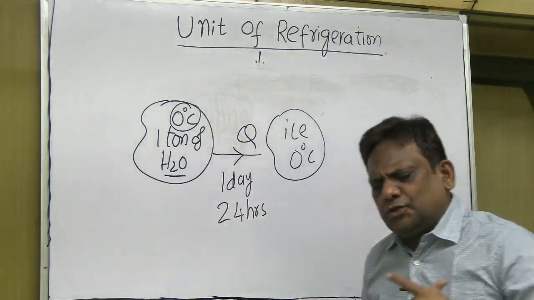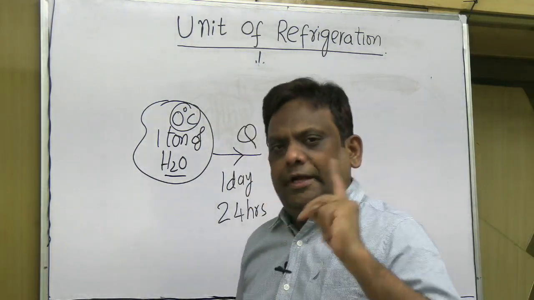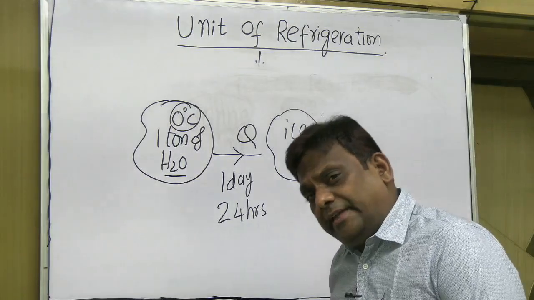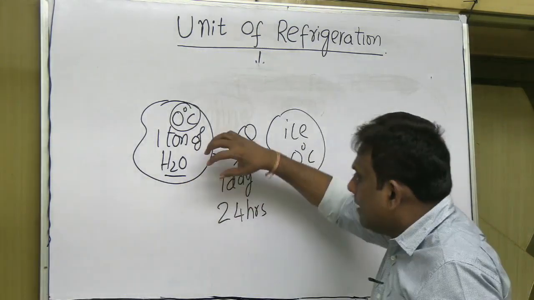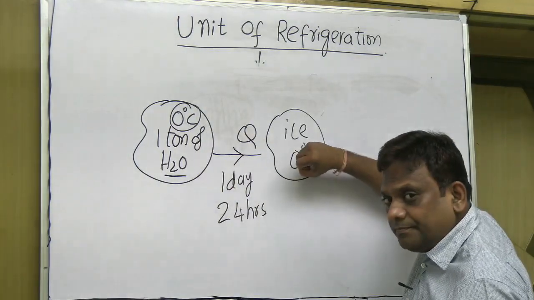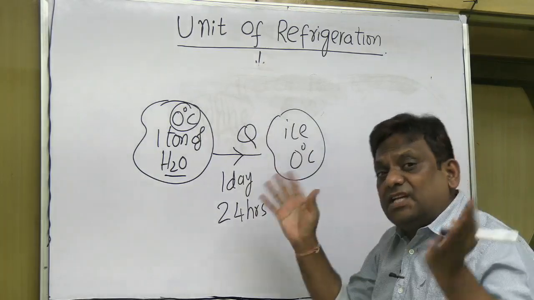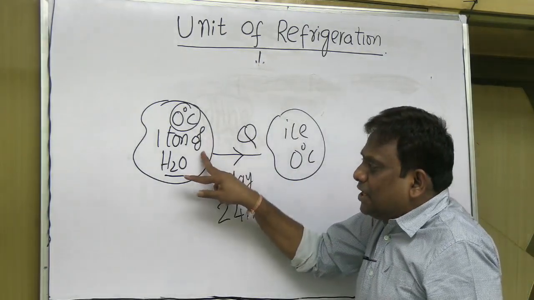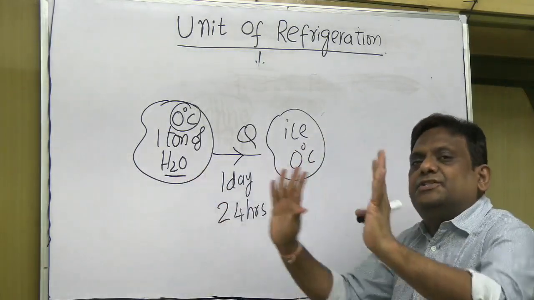Let us assume that I have started the experiment today at 8 o'clock in the morning. I have taken 1 ton of water at 0 degrees centigrade, and I started removing heat, and I adjust this heat transfer in such a way that this complete 1 ton of water gets converted into ice at exactly 0 degrees centigrade.